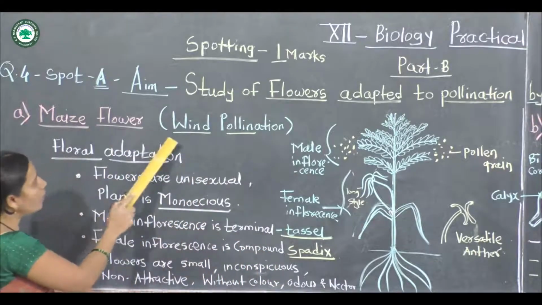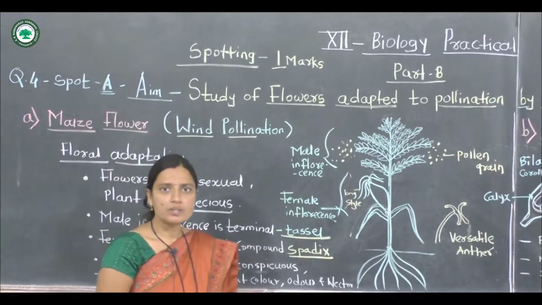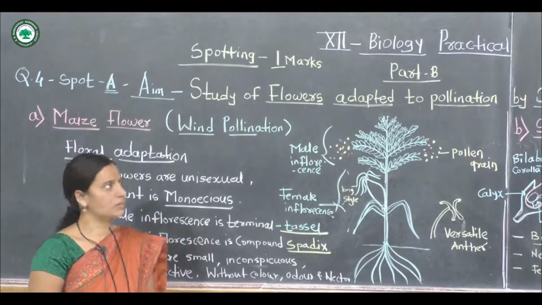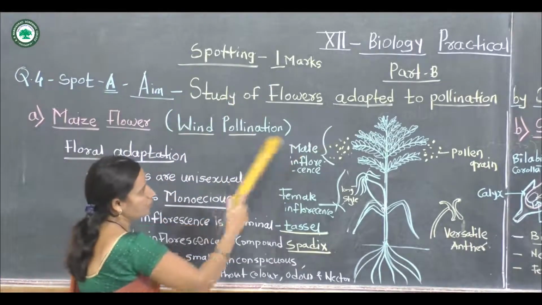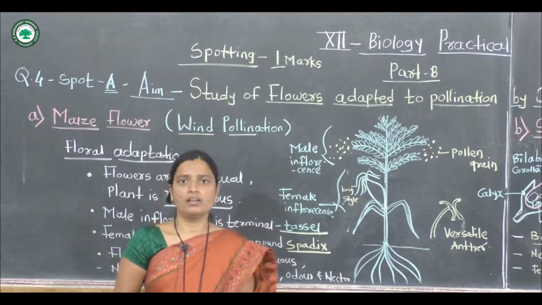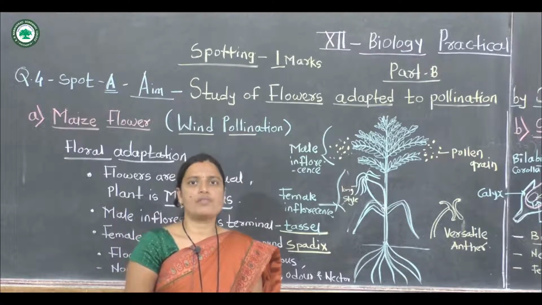For example, the maize flower. In practical, spot number 1, spot A, is for 1 mark: identification of the given plant material and describing the floral adaptation of these flowers.